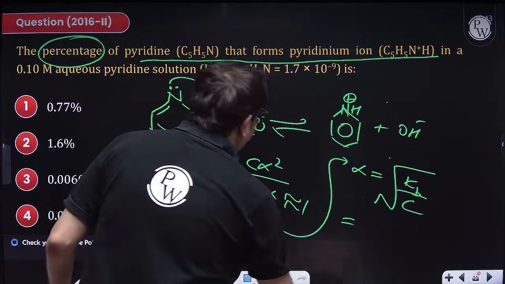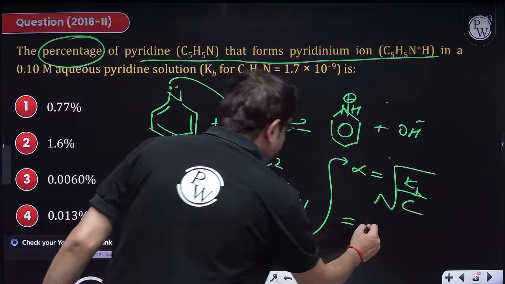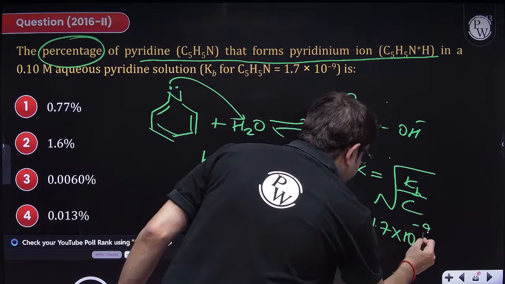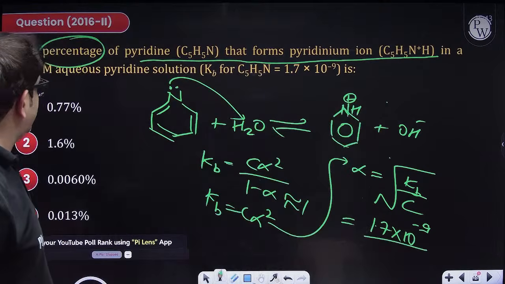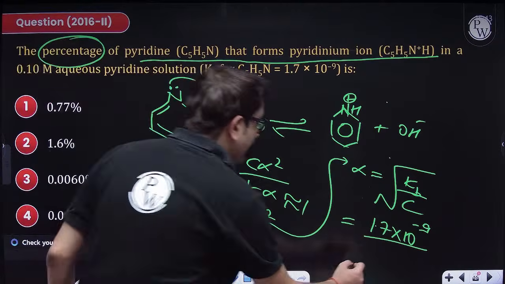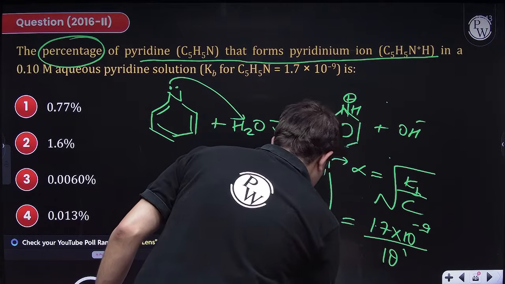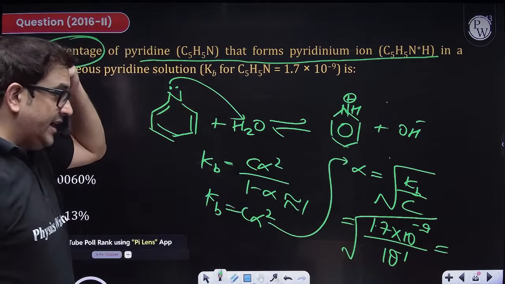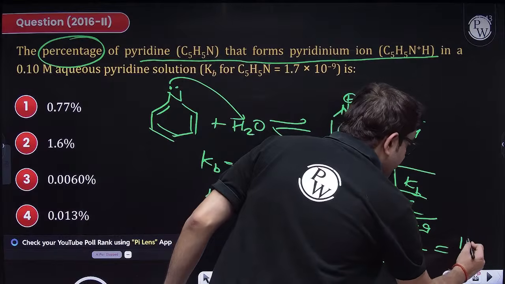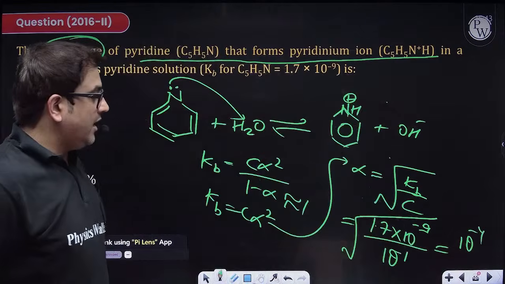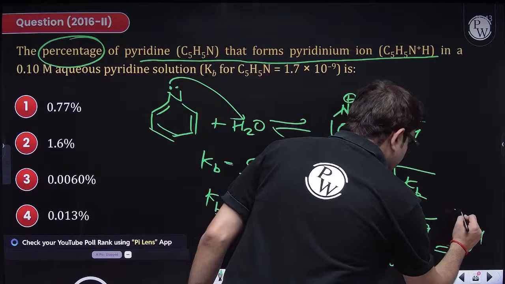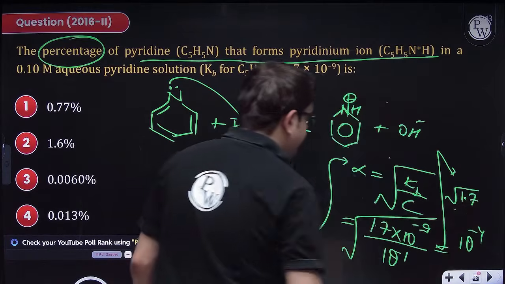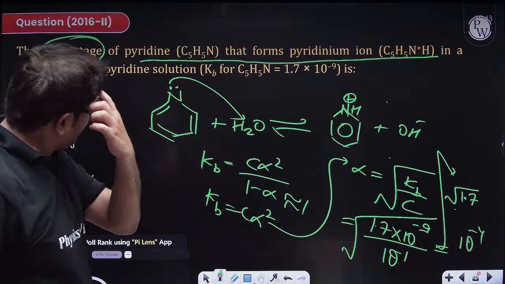So what is the value of Kb given, beta? 1.7 into 10 raised to the power minus 9. And the concentration given to me is 10 raised to the power minus 1. Under root, this will be 10 raised to the power minus 8, as in 10 raised to the power minus 4, and under root of 1.7.